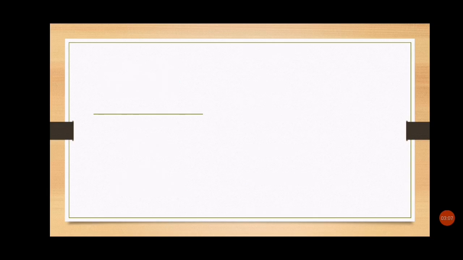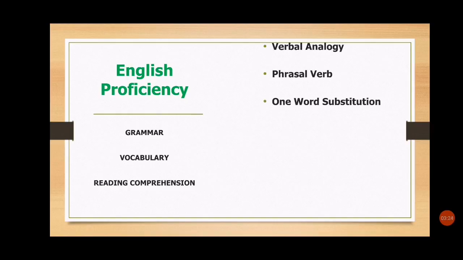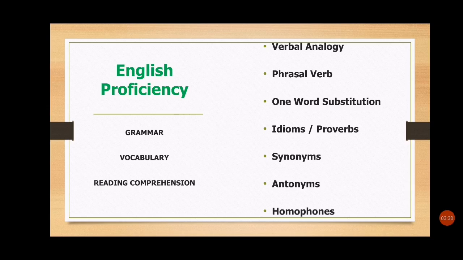Now let's talk about the final part, that is English proficiency. In English section, you will have question on grammar, vocabulary and reading comprehension. And specifically speaking, you will have question on verbal analogy, phrasal verb, one word substitution, idioms or proverbs, synonyms, antonyms and homophones. So these are some topics that you should study for English section.